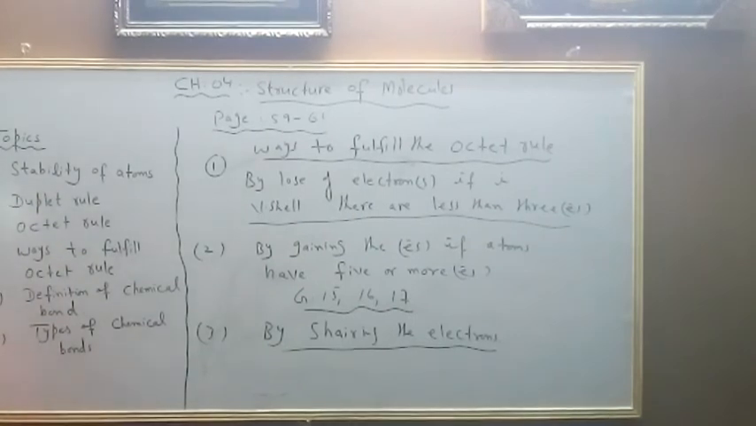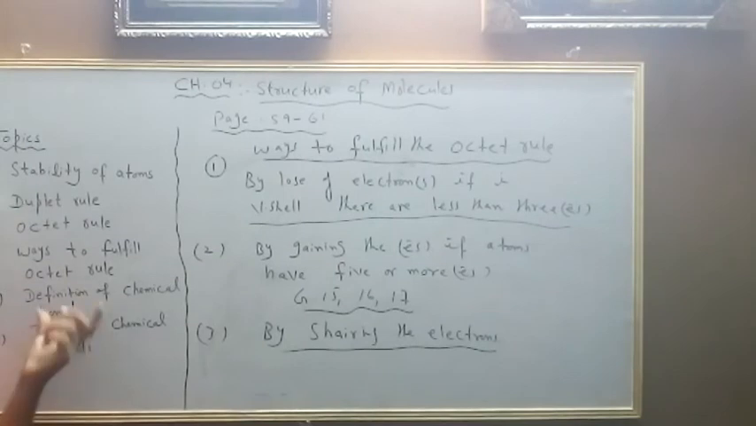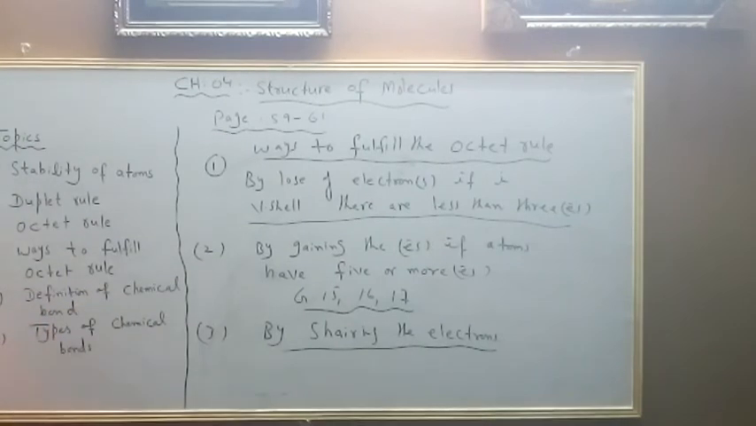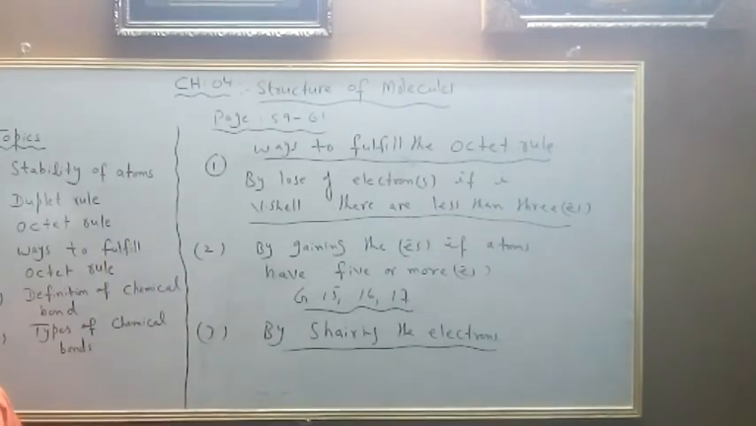obviously they would need the other atoms. The atoms would need the other similar or dissimilar atom. So there would be the formation of chemical bond, because nobody can exist independently in this universe.